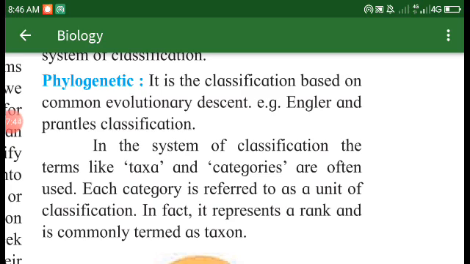The characters transferred to the next generations, from parents to offspring, are the detectable characters of that particular offspring. These are the phylogenetic characters, or phylogenetic type of classification, according to phylogeny, where the individual has been differentiated.